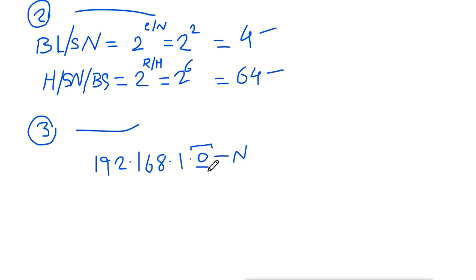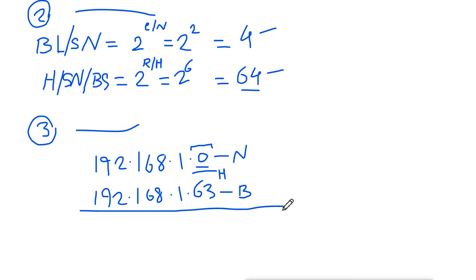Now each block has 64, so it will go up to 192.168.1.64. Now 64 means 63. Why 63? Because we are counting 0, and that will be the last address, and that will be the broadcast address. All the addresses in between will be considered as host addresses which we can use. This is the first subnetwork or first block.